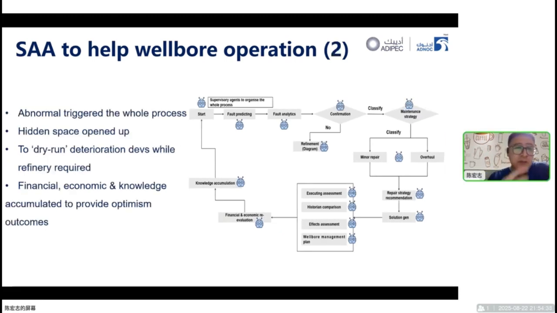The abnormality can be used as the main trigger for the whole process. We use the hidden space operation to dry-run wellbore deterioration and find potential refinement clues. Financial, economic, and knowledge-accumulated decision making is then triggered to provide an optimal outcome.